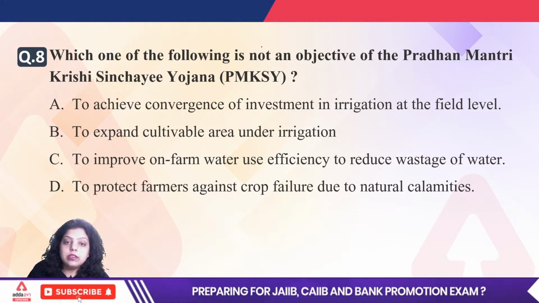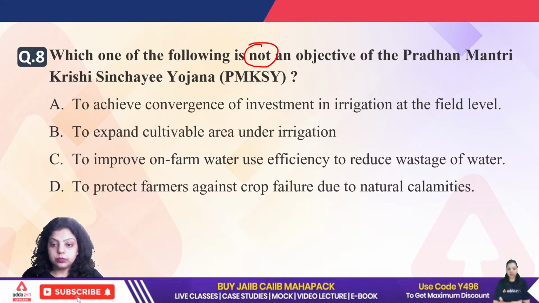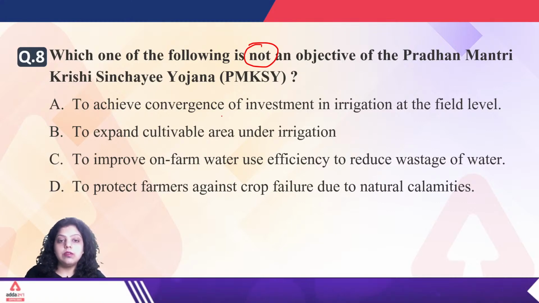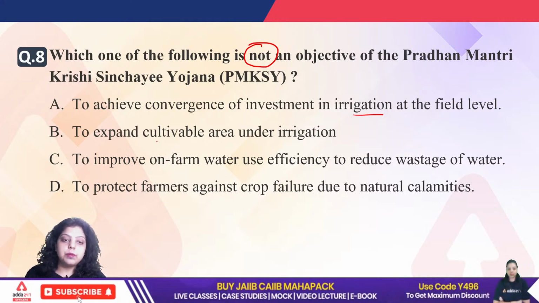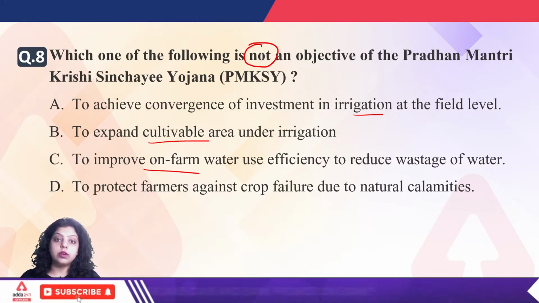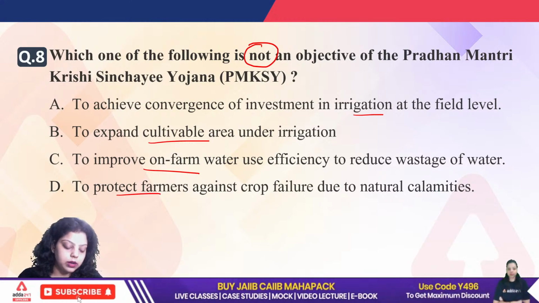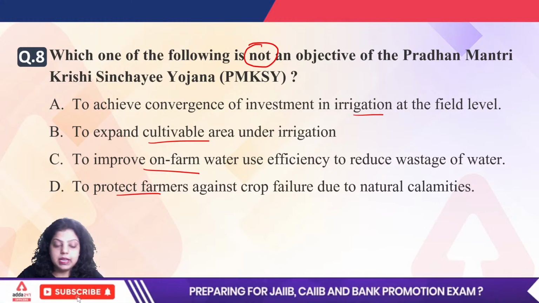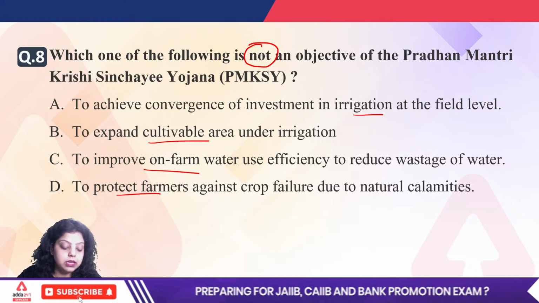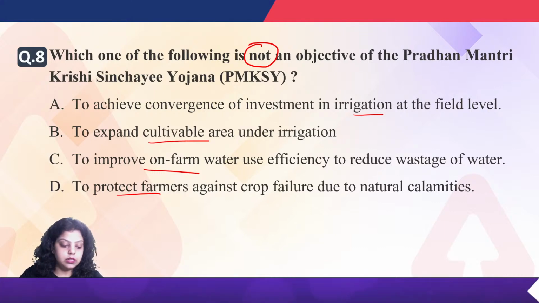Which one of the following is not an objective of Pradhan Mantri Krishi Sinchai Yojana? A: to achieve convergence of investment in the irrigation field at the field level. B: to expand cultivable area under irrigation. C: to improve on-farm water use efficiency to reduce the wastage of water. D: to protect farmers against crop failure due to natural calamities. A, B, C or D?